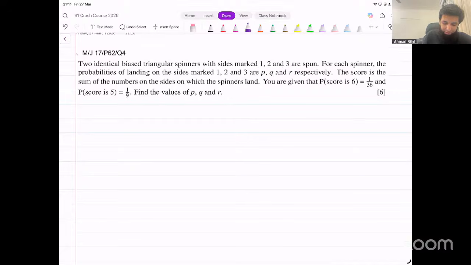So what that means is probability of 1 is P, probability of getting a 2 is Q, and probability of getting a 3 is R. The score is the sum of the numbers on the sides on which the spinners land. So you are spinning two spinners at the same time, and you just add up the two numbers that you get.